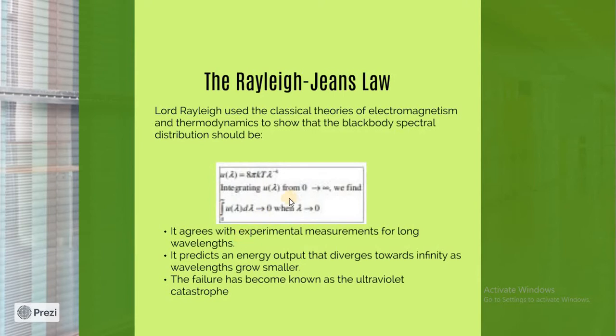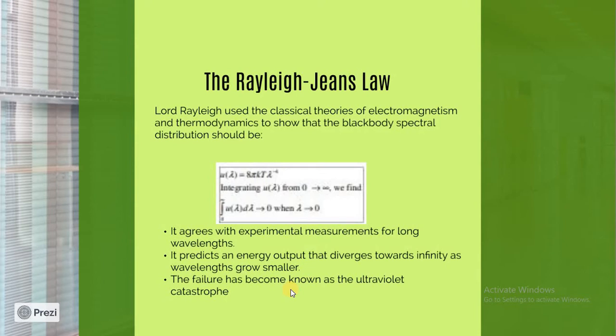And when he gave this formula, it was found that it agrees with experimental measurements for long wavelength. It predicts an energy output that diverges towards infinity as wavelength grows smaller, and this is a drastic failure, and the failure has become known as ultraviolet catastrophe.